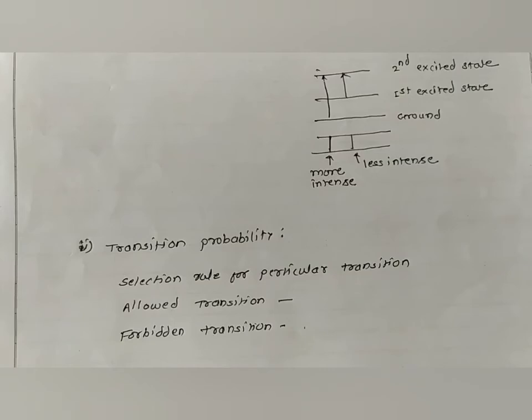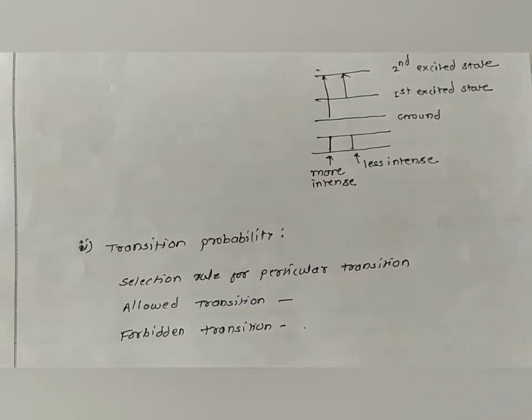If a transition obeys the selection rule, then that transition is called an allowed transition, and if a transition does not obey the selection rule, then it is called a forbidden transition. Therefore, an allowed transition obeys the selection rule, and a forbidden transition does not obey the selection rule. It is found that whenever there is an allowed transition, the intensity is more, and whenever there is a forbidden transition, the intensity is less.